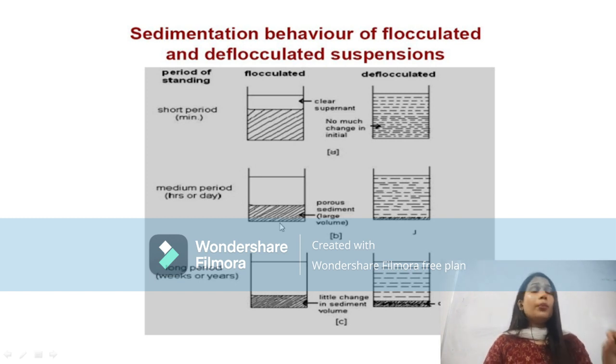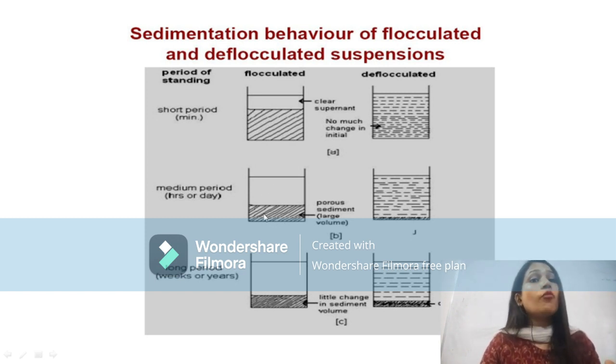So in between the big particles there will always be a void space. Void space means the empty space. That means the particles, due to their high weight, form loose flocs, and because of this there will be some empty spaces in between these particles, which are called void spaces. So the solvent present here can enter this void space,